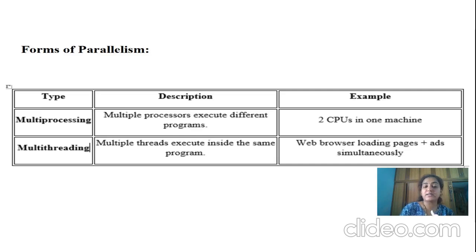The next type of parallelism is multi-threading. In multi-threading, on one single machine or computer, you can execute different or the same kinds of programs. An example they have taken is a web browser loading pages with ads simultaneously. So this is actually the process of evolution over the period of time.